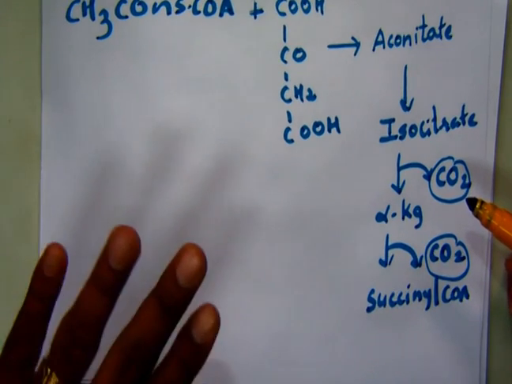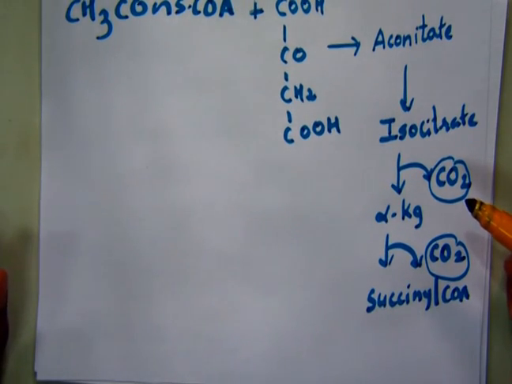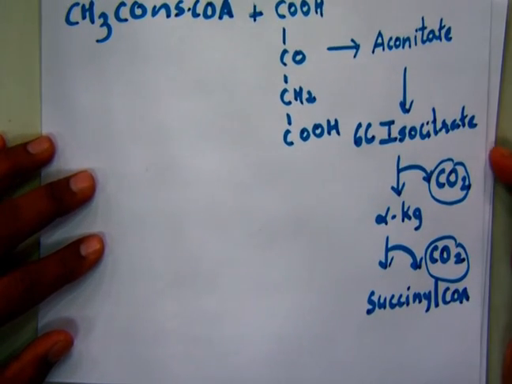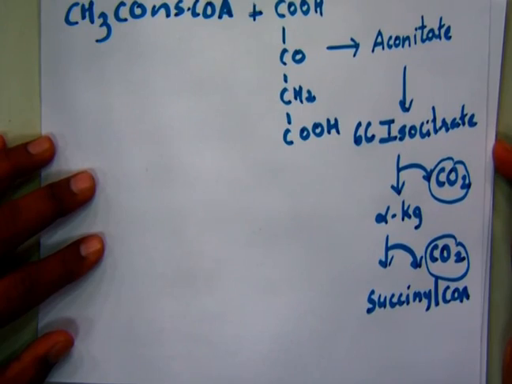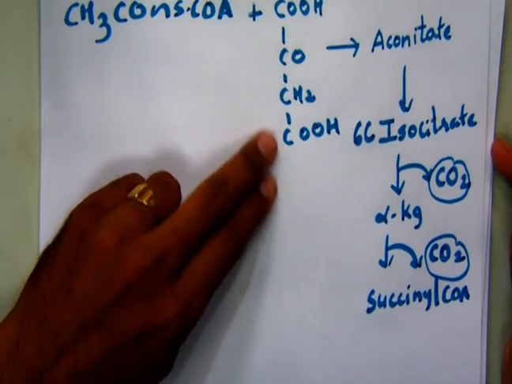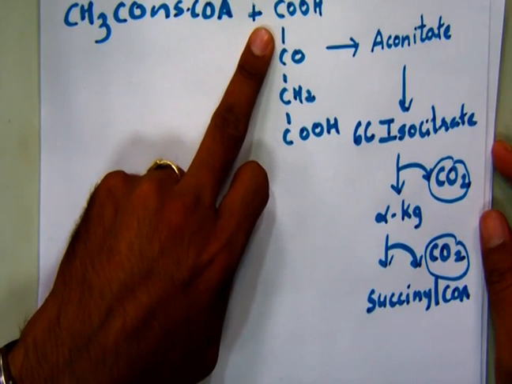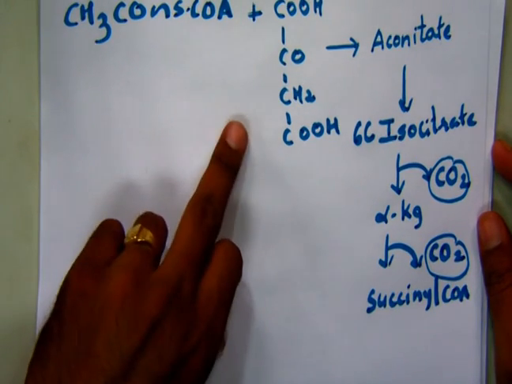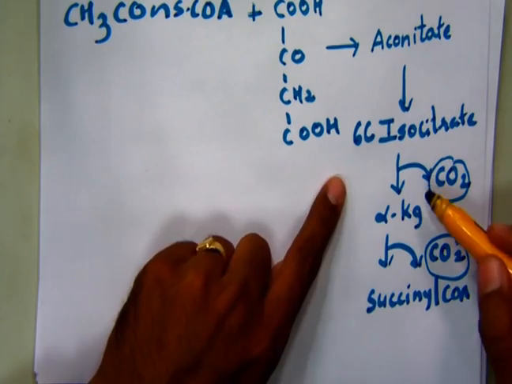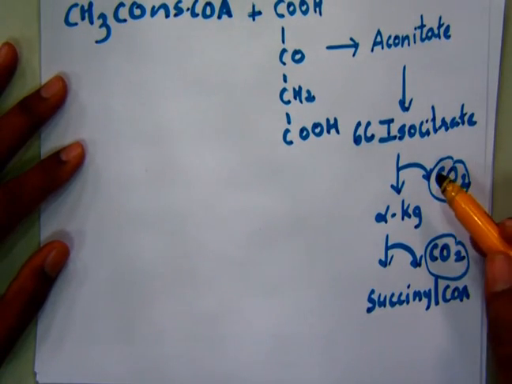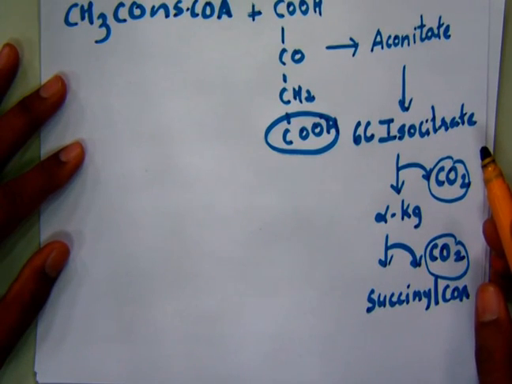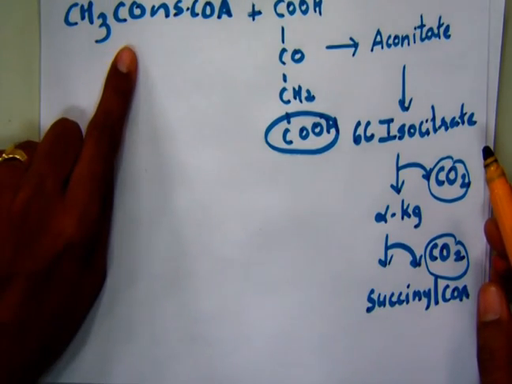Now if we look at isocitric acid, it is a 6 carbon acid having 3 carboxylic groups. Out of this, 2 carboxylic groups are from the oxaloacetic acid, and because of that, when it undergoes removal of carbon dioxide, it will remove one of the carboxylic groups which is a part of the oxaloacetic acid and not the acetyl CoA.